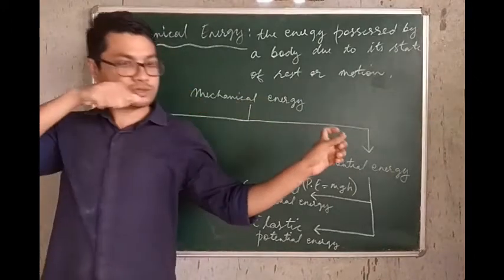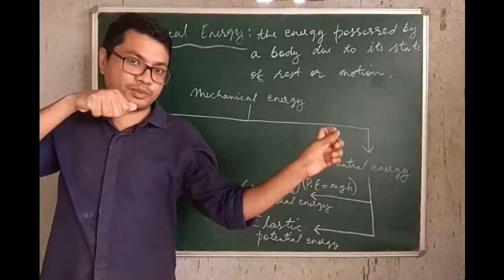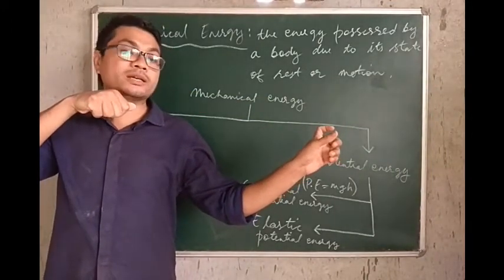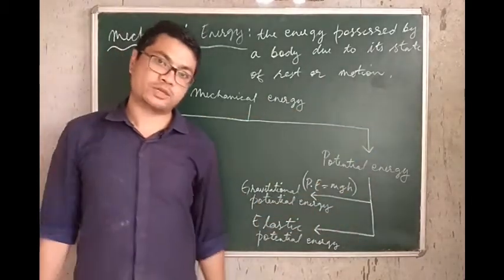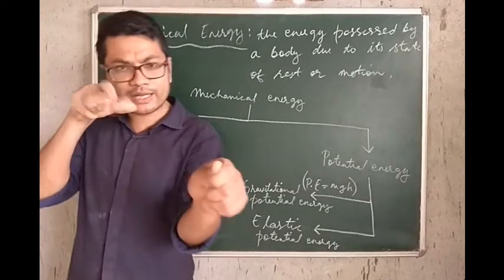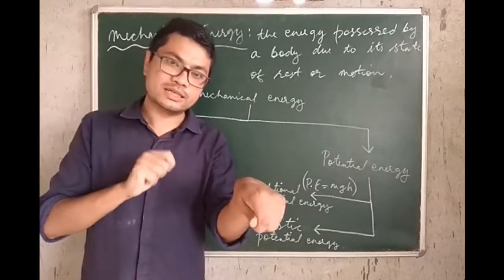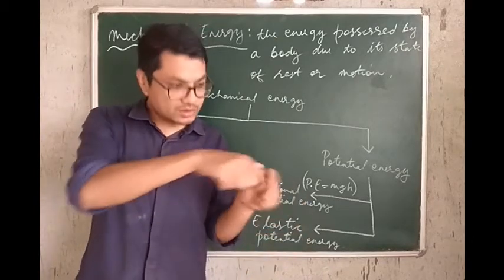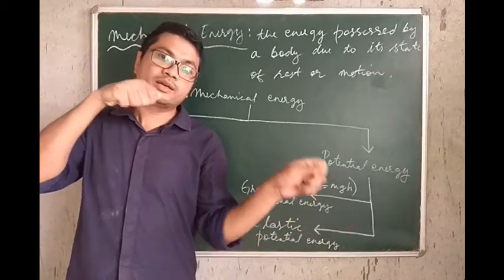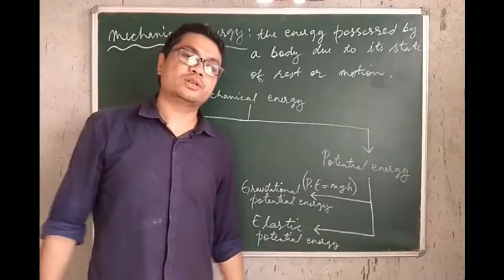Why? Because the stretched rubber in the catapult possesses elastic potential energy because it is stretched. Likewise, you stretch a rubber band and hit your hand, or your friend's hand, it pains. Why? Because the stretched rubber band possesses elastic potential energy.